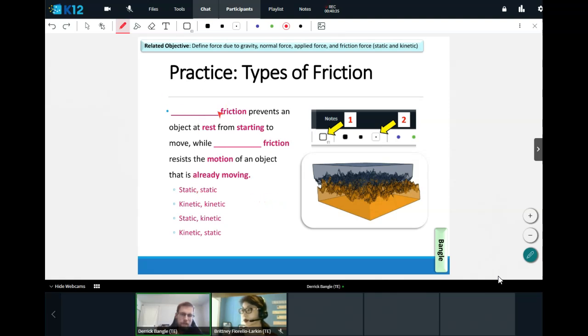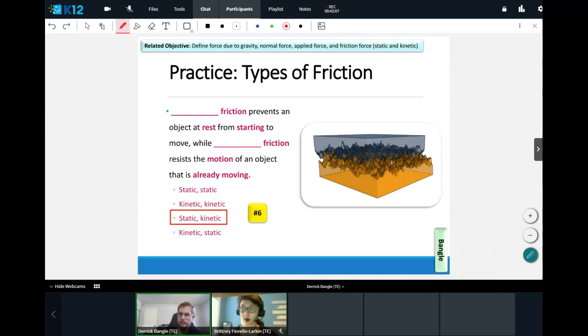All right, the first type of friction that it's mentioning prevents an object at rest from starting to move, while the second one is in motion. So those are the keywords, rest and motion. So for this one, the answers are going to be static and kinetic in that order for number 6.